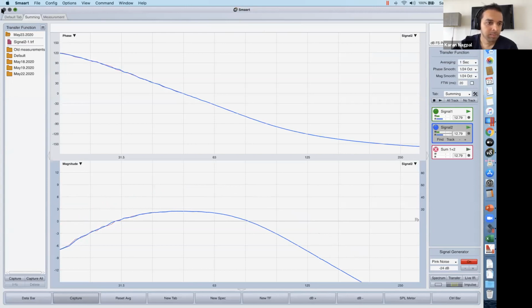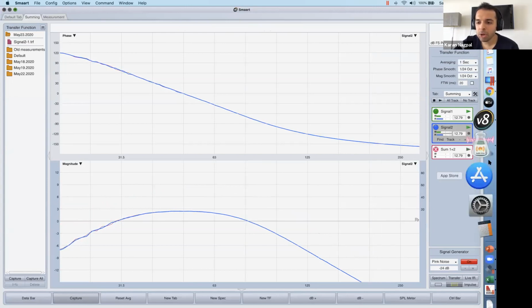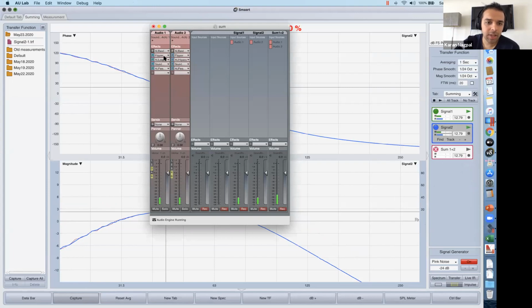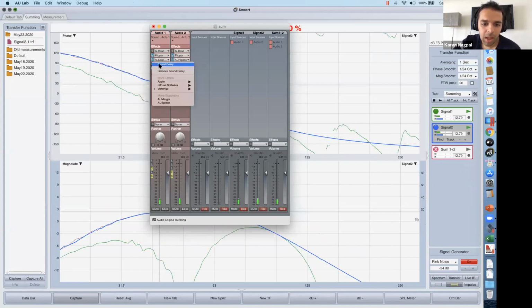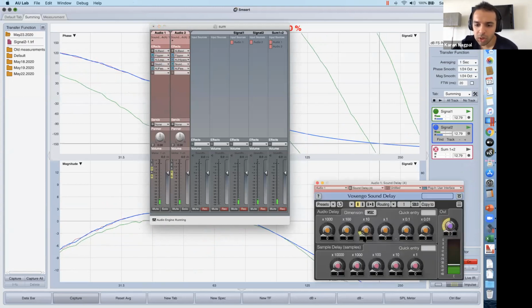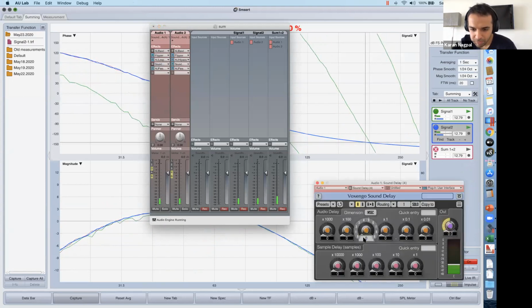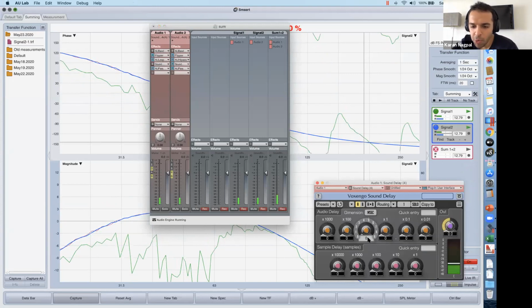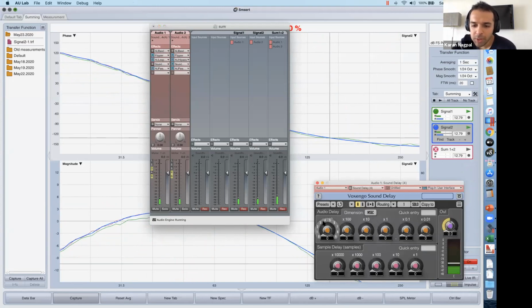And now going back to my AU Lab, let's add a delay. It doesn't know what is front and what is back, so you can choose any. This is a sound delay plugin that Rajesh gave me to use, and it's going to give you the option. I'm not adding any sound delay right now. All are 0, and you can see that the time unit is in milliseconds.